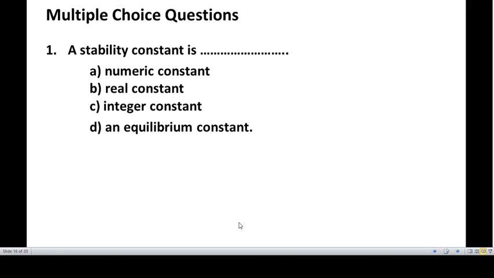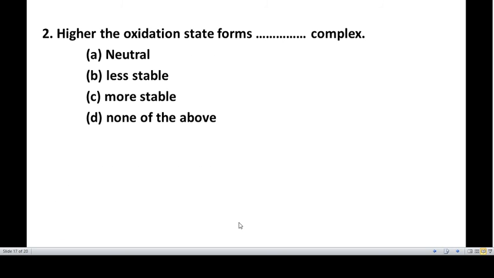First question, a stability constant is dash. Options are numeric constant, real constant, integer constant and equilibrium constant. We have seen that it is the equilibrium constant. And the second question is, higher the oxidation state forms dash complex.